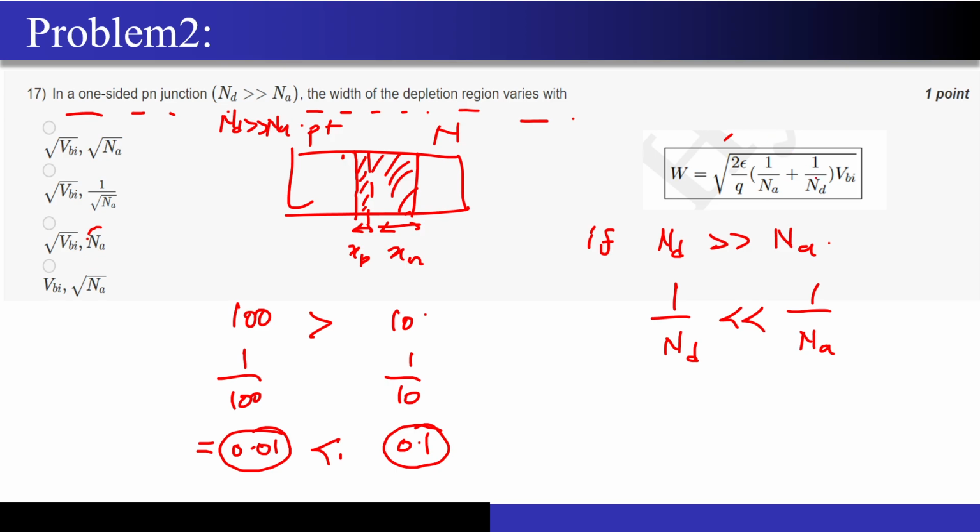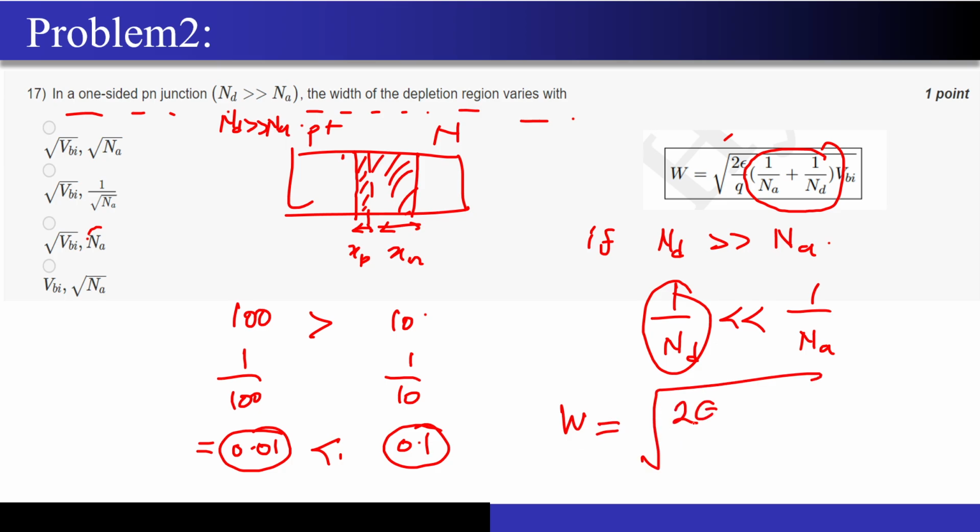So if Nd is much greater than Na, then 1 upon Na is much greater than 1 upon Nd. Correct? So if I have the addition of 1 upon Na plus 1 upon Nd over here, I can easily ignore the term 1 upon Nd because it is very small. If I ignore the term 1 upon Nd, then W will become root of 2 epsilon by q, times 1 upon Na, times Vbi. Now W is proportional to root of Vbi and proportional to root of 1 upon Na as well. So the width of the depletion region is proportional to the root of Vbi.